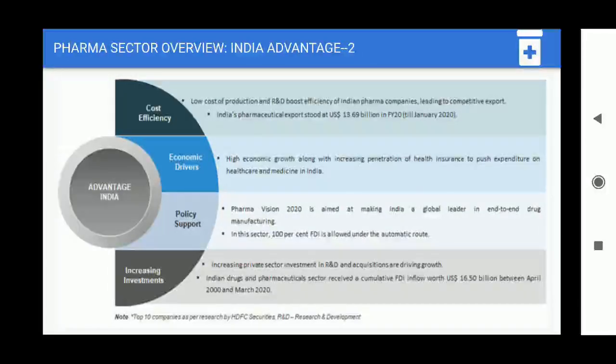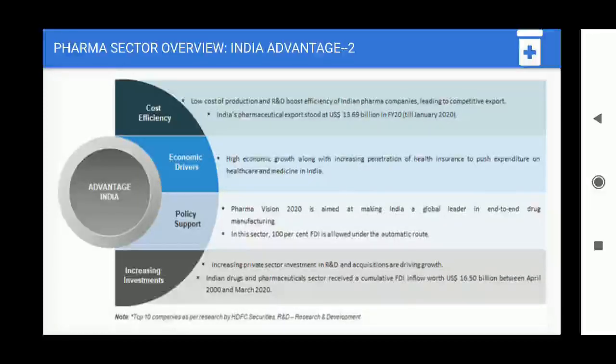And next we move on to economic drivers. So high economic growth along with increasing penetration of health insurance will push expenditure on healthcare and medicine in India. Earlier, health insurance was not quite a savvy thing, but these days even young people, or whoever did not have exposure to health insurance, are going for it. It's not an investment actually, it's for your own sake. When you purchase health insurance, somewhere the pharmaceutical companies are also benefited due to your expenditure in some form. This support is also one of the major pillars which gives an advantage to India.